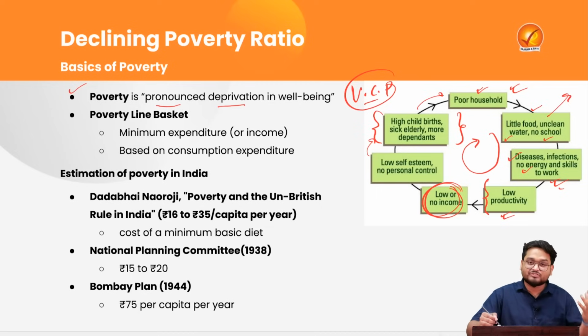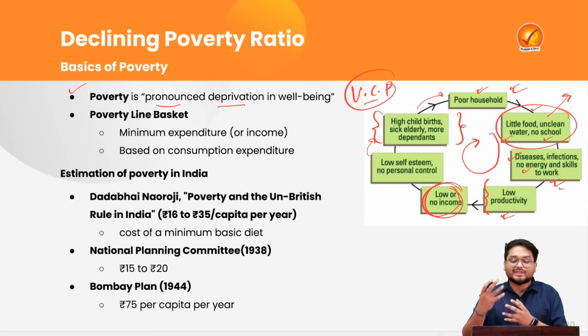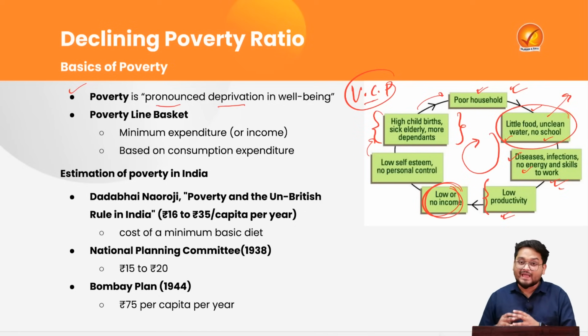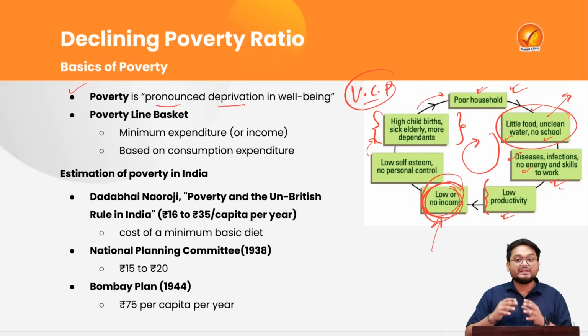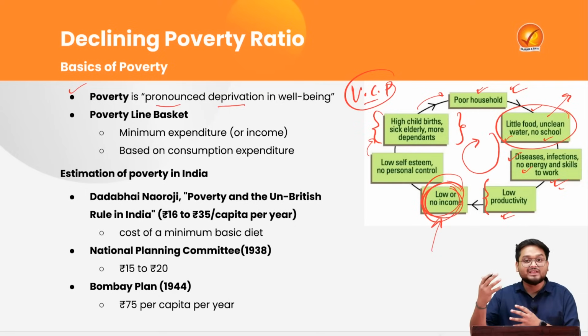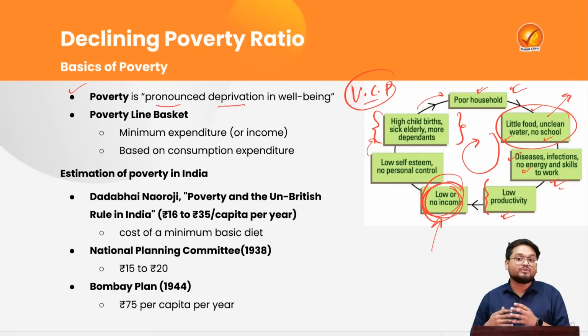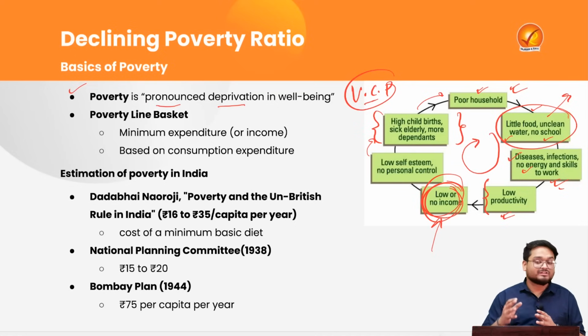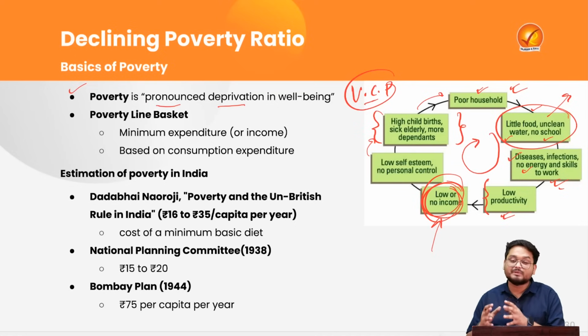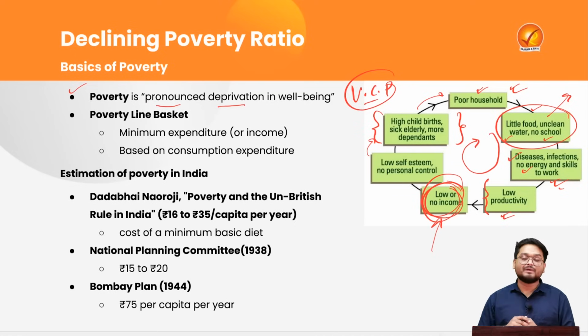For example, government should be giving more food security, water services, electricity, educational services, and health services, right? Government can also help people in this cycle, where government should be scaling people, trying to educate people and giving them employment opportunities. So it is the part of the government to actually lift people out of poverty.